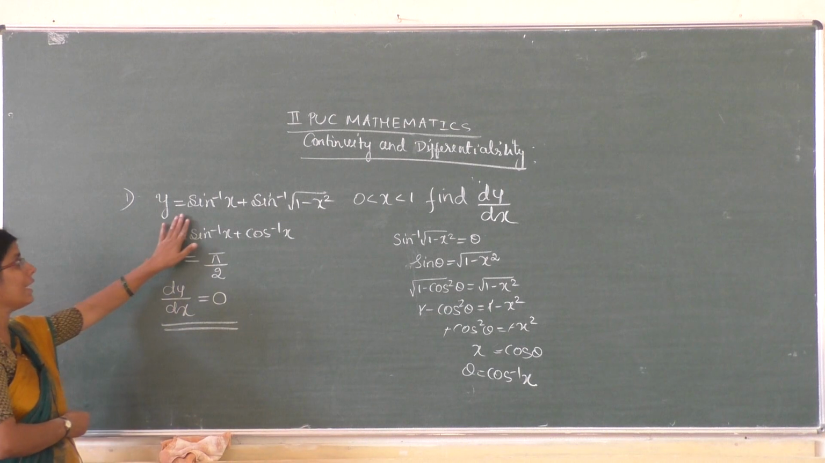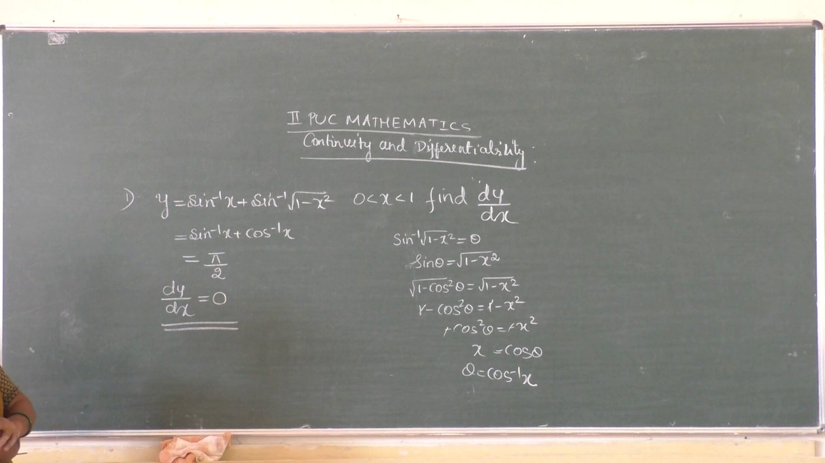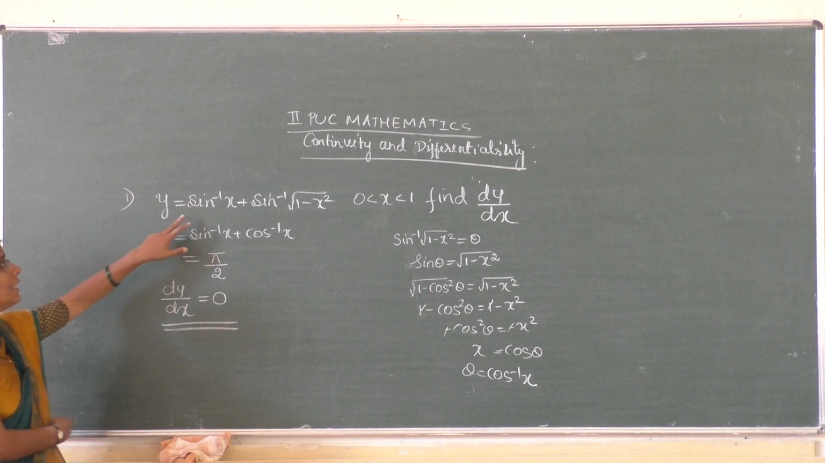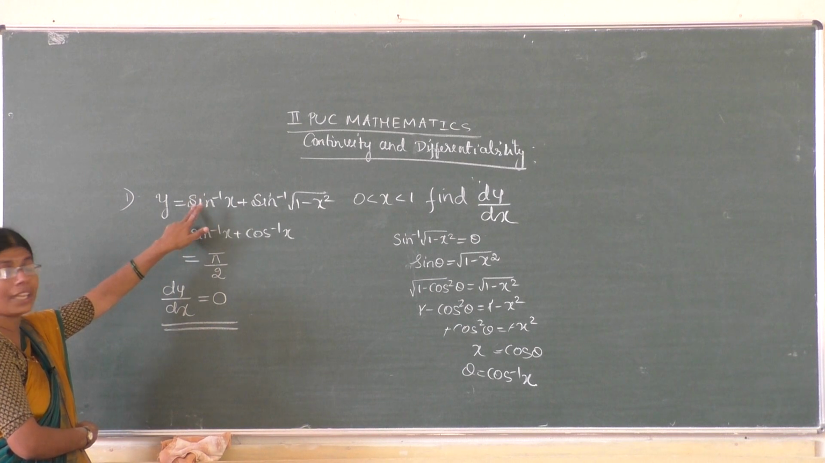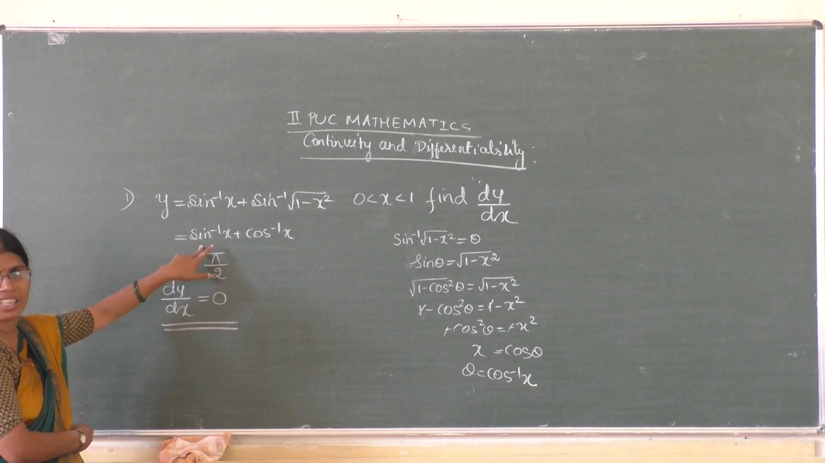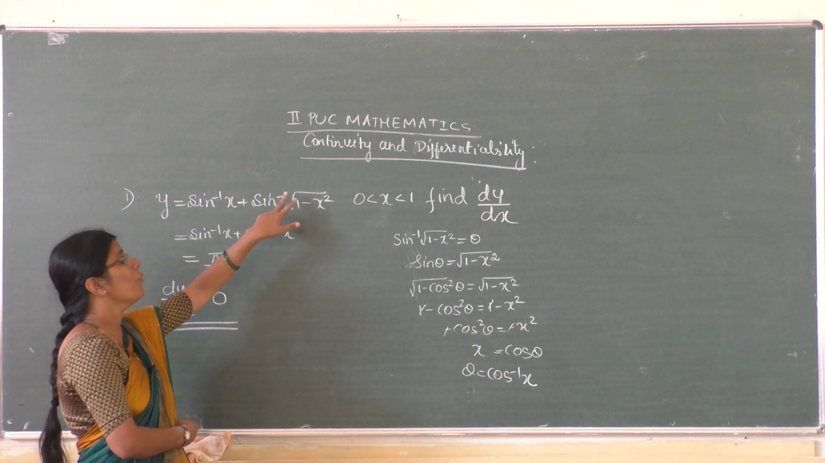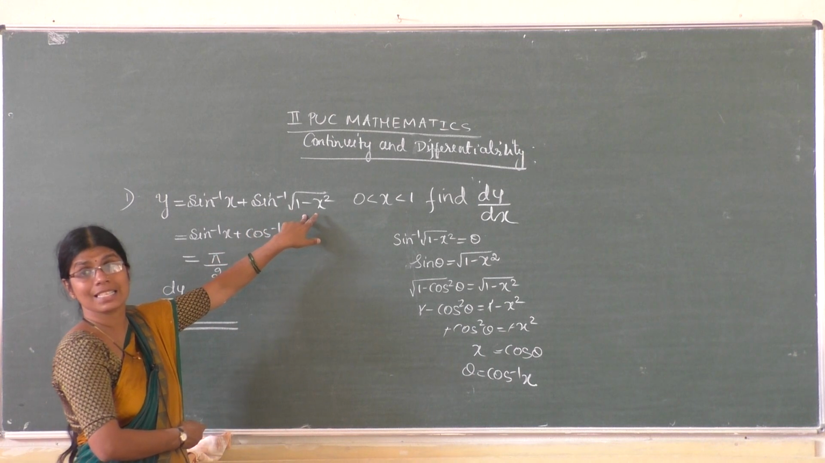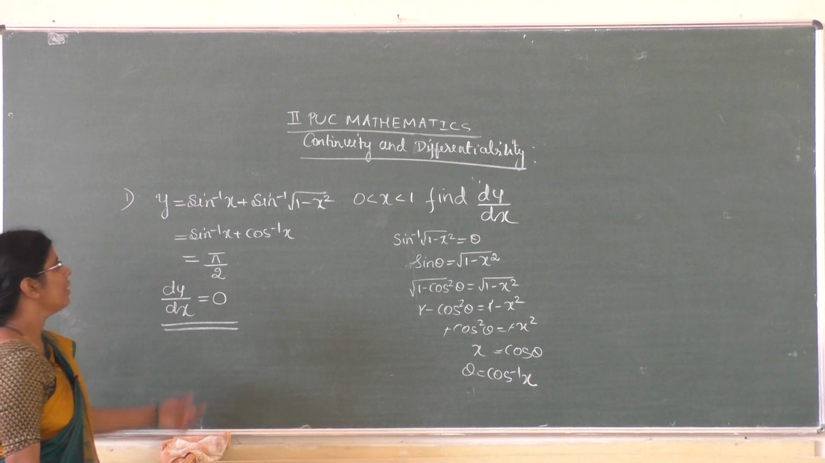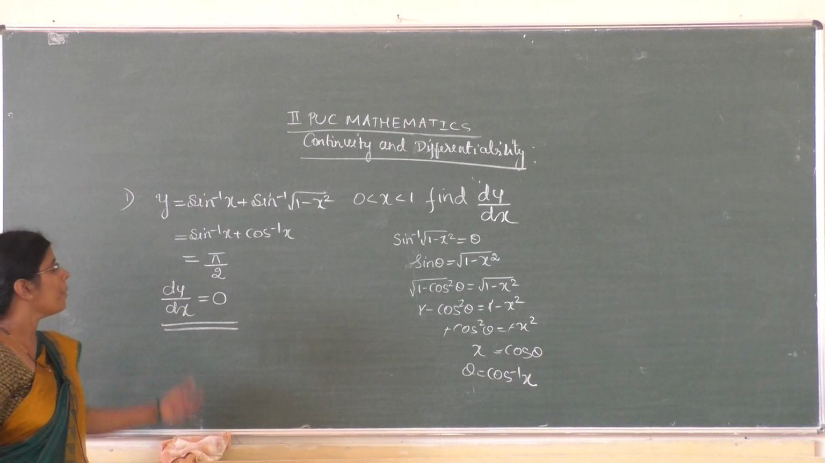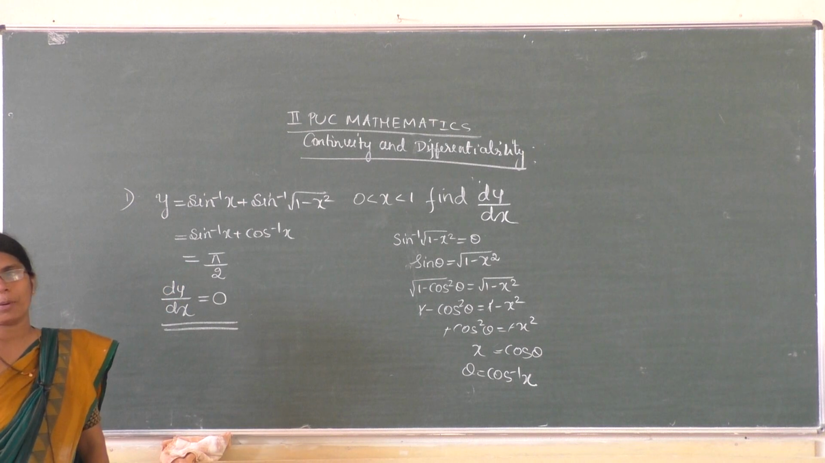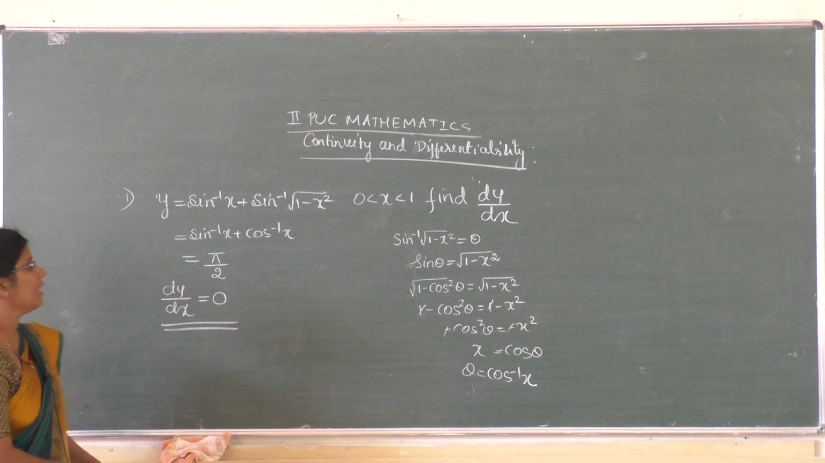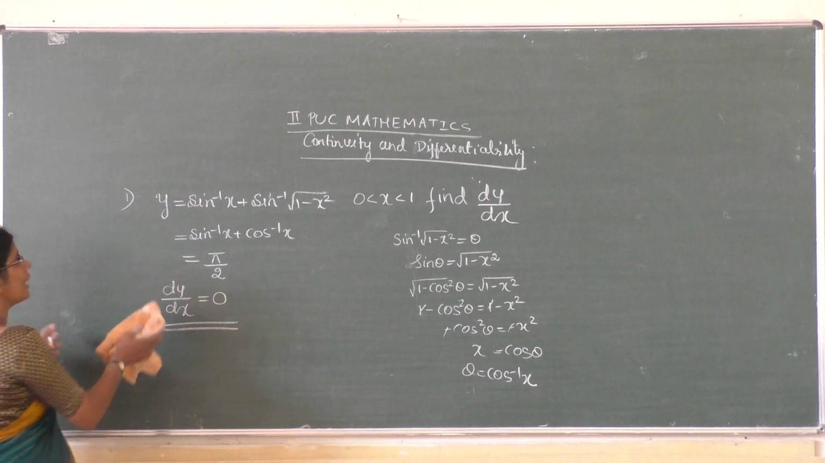If you directly differentiate sin inverse of x plus sin inverse of root of 1 minus x square, what do we get? For sin inverse of x, you take 1 by root of 1 minus x square. Then for the other term, 1 by root of 1 minus root of 1 minus x square whole square. You have to do some simplification there, but using the property of inverse trigonometric functions, this is easy. So this is one problem. Now take the next problem.